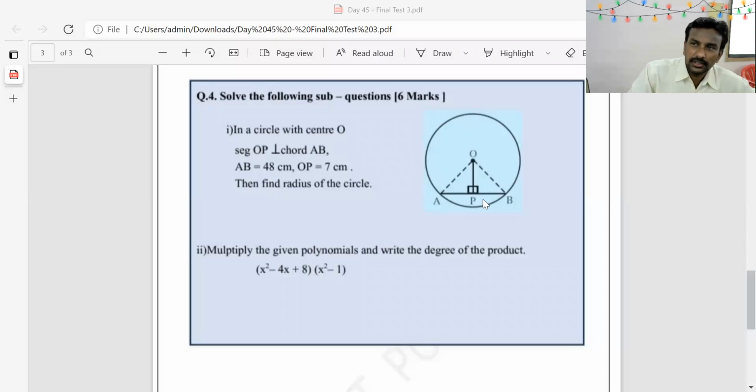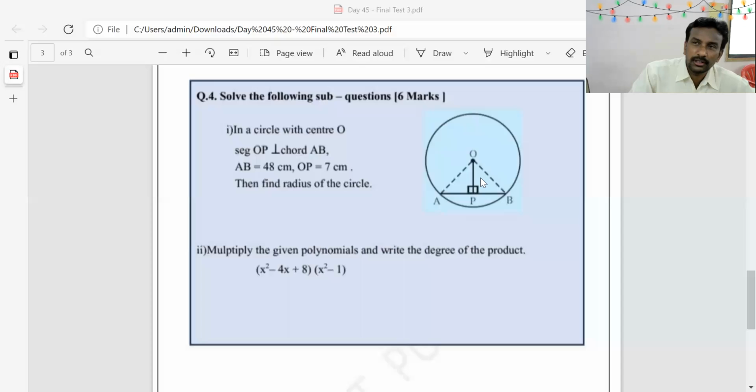Chord AB is 48 centimeter and OP divides chord AB into equal parts. Means it is 24, 48 divided by 2, 24. AP is equal to BP is equal to half of AB. It is 24 centimeter. And OP is 7 centimeter. It is given. OP 7, AP 24. Find out OA, that is radius of the circle. By Pythagoras theorem, angle P is right angle 90 degree. Therefore, OA square is equal to AP square plus OP square.